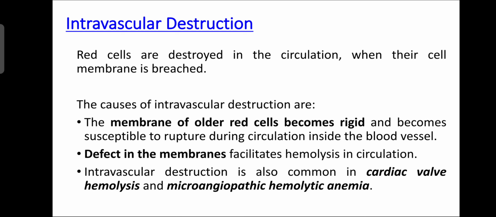So old RBC, its membrane becomes rigid, so when in circulation it ruptures inside the blood vessel, okay. Also defect in the membrane facilitates the hemolysis, okay. When there is a cardiac valve problem, then hemolysis is common, that is intravascular destruction. Microangiopathic hemolytic anemia, in that intravascular destruction occurs.